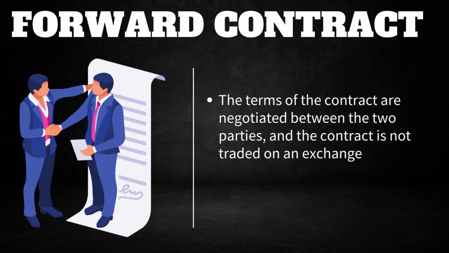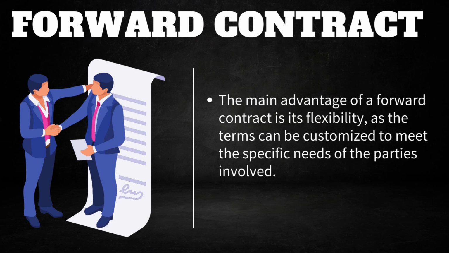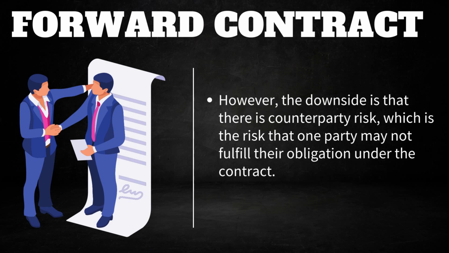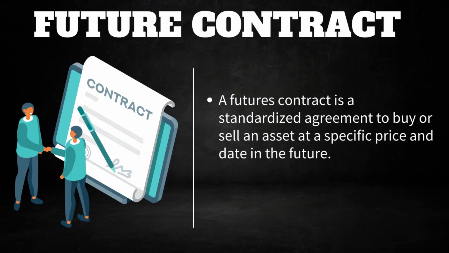So the main advantage of a forward contract is flexibility, as the terms can be customized to meet the specific needs of the parties involved. However, there is a downside, which is counterparty risk. So basically counterparty risk is where one party fails to fulfill the obligation under the contract. The next is future contract.